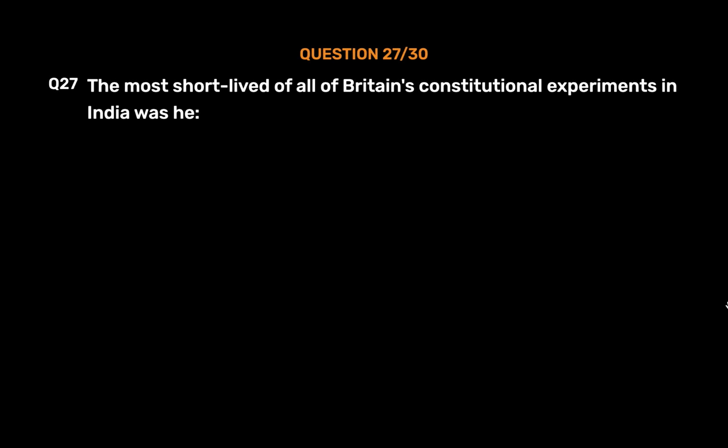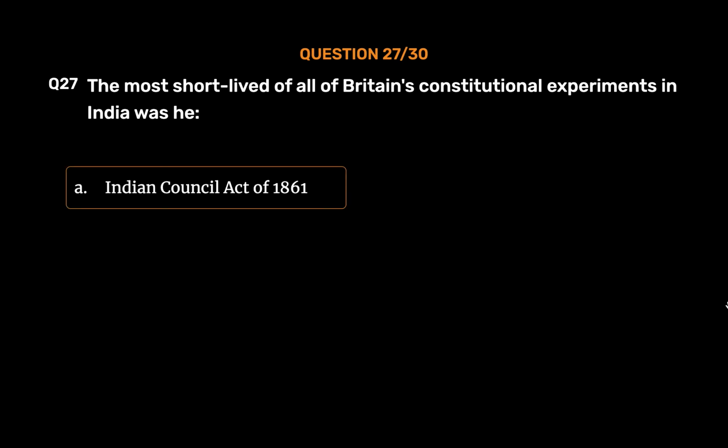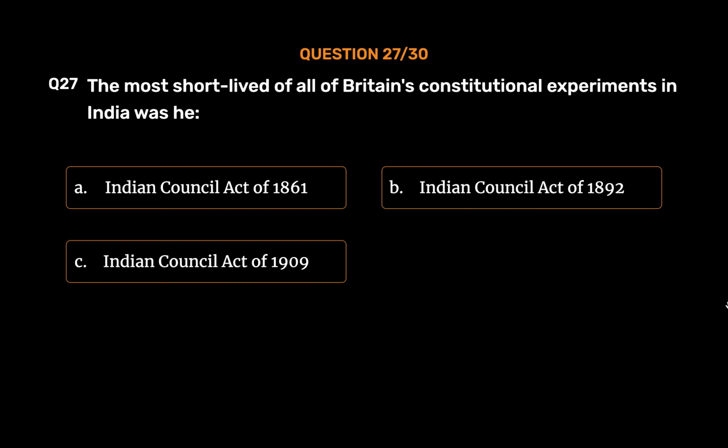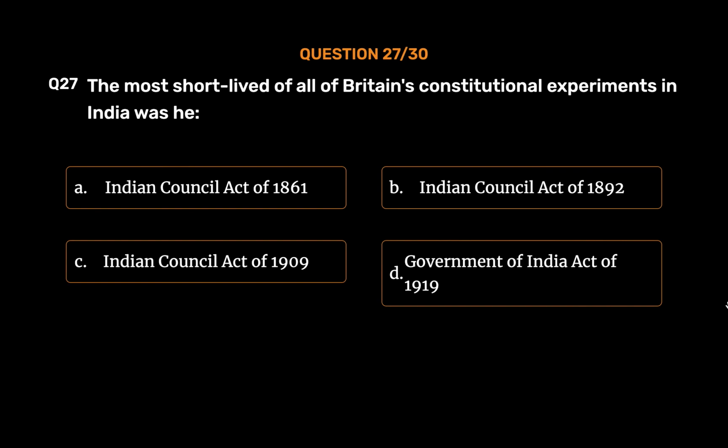Question number 27. The most short-lived of all of Britain's constitutional experiments in India was the? Option A. Indian Council Act of 1861. Option B. Indian Council Act of 1892. Option C. Indian Council Act of 1909. Option D. Government of India Act of 1919. The correct answer is option C. Indian Council Act of 1909.